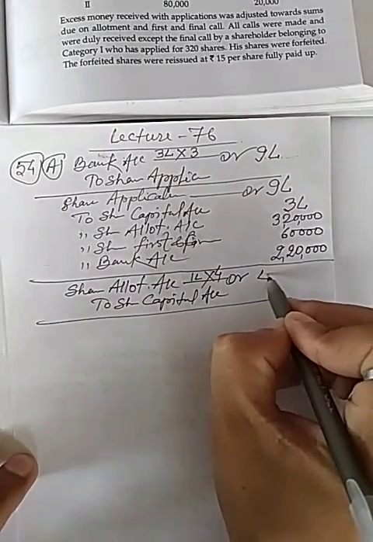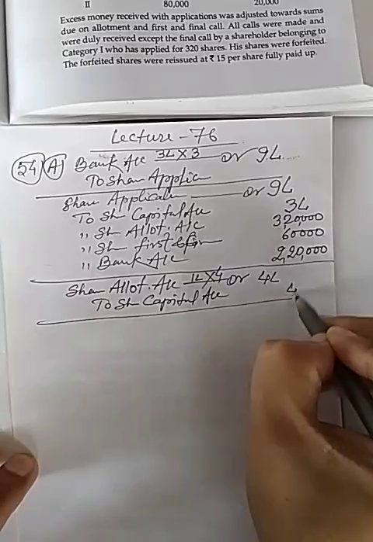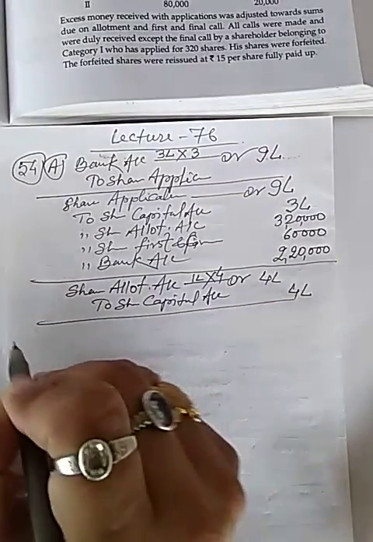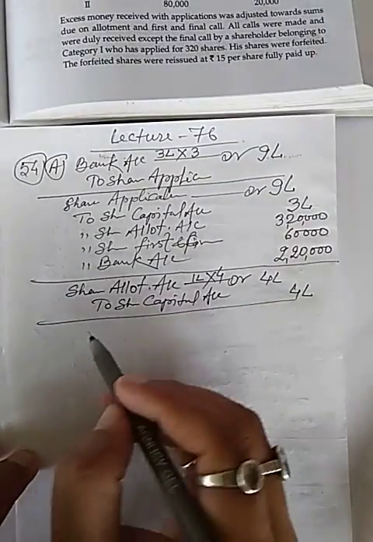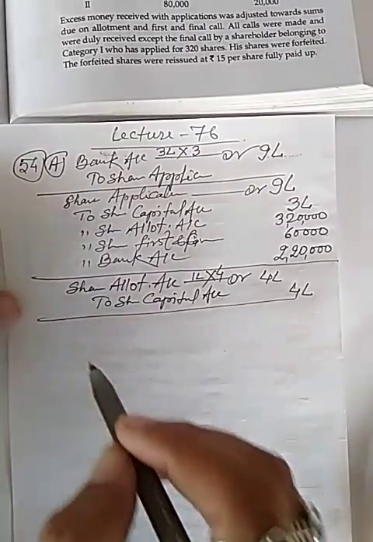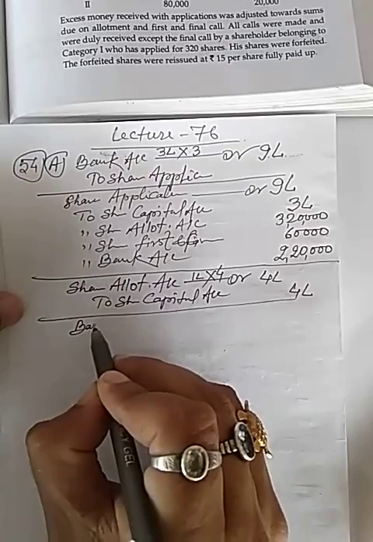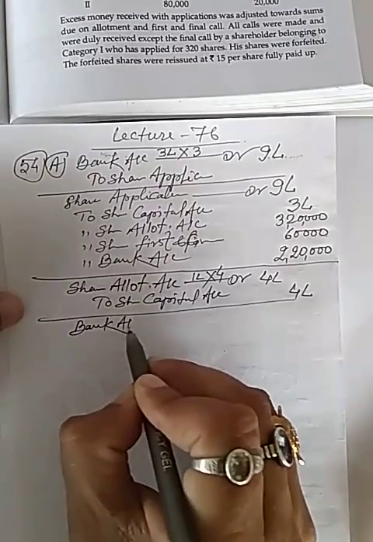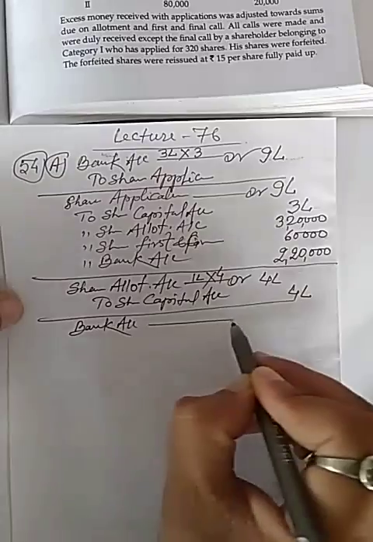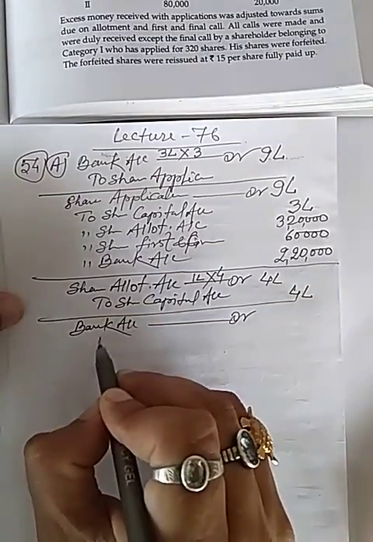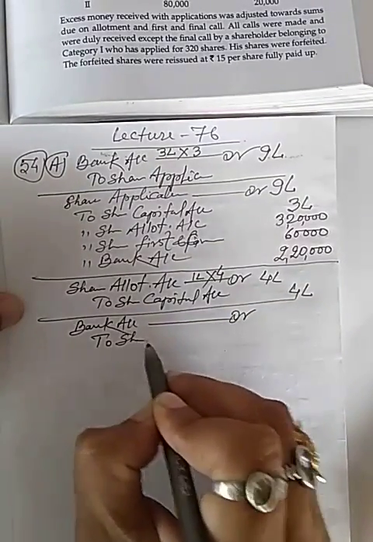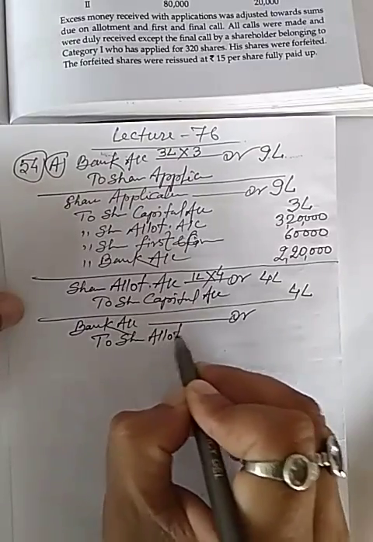So total will be 4 lakh rupees. Now allotment money received, then journal entry will be bank account DR to share allotment account.